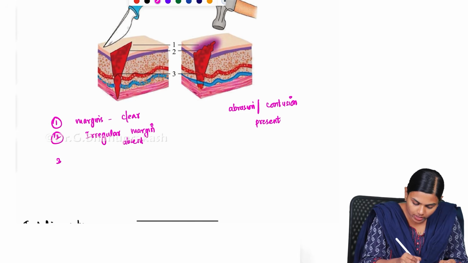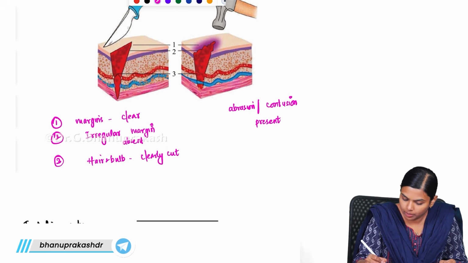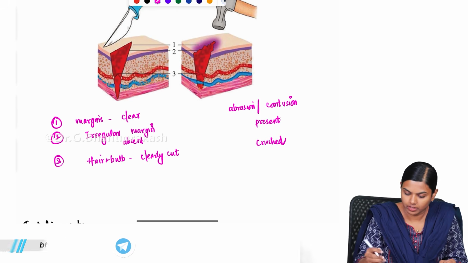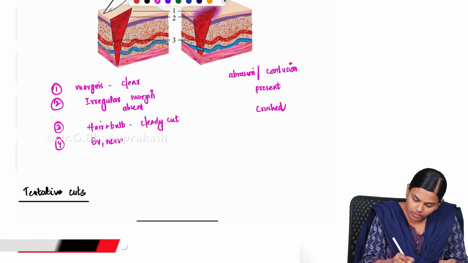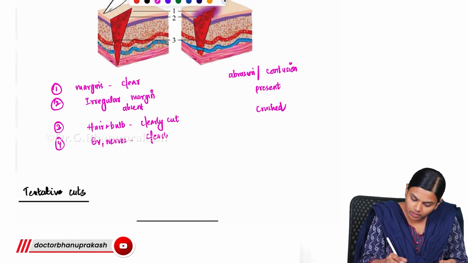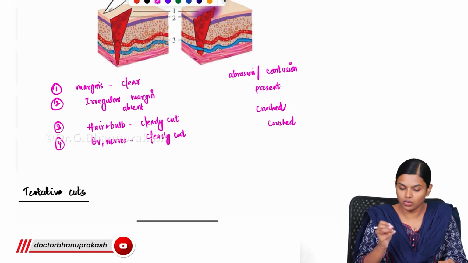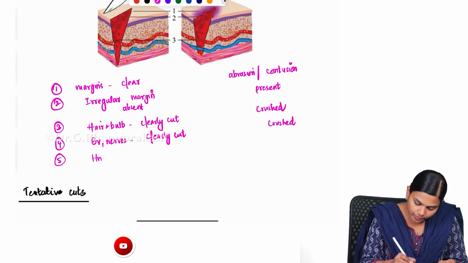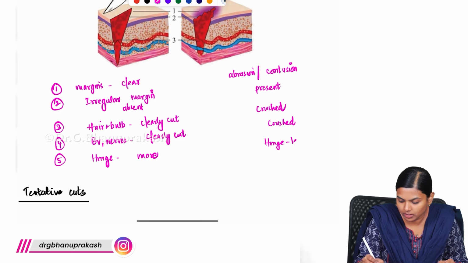And next you can see is the hair bulb, which will be clearly cut here. Here it will be crushed. And next, your blood vessel and nerve, that is also clearly cut, but here it will be crushed. And because of this clear cut here, hemorrhage will be more. But in case of this laceration, hemorrhage will be less.